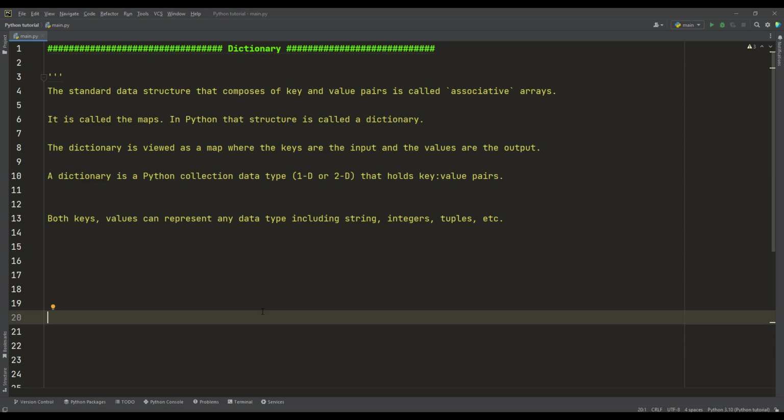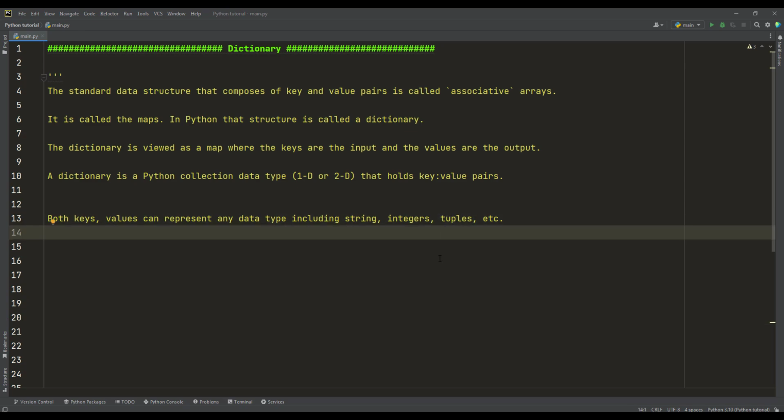We will discover later what I mean by a key as a tuple and a key as an integer, and we will see some cases that will allow me to use a tuple as a key, but a list will not be used as a key, and also the dictionary itself is not used as a key, for the sake of the unique identifier of the object. So far, we identified the dictionary is the data structure in Python that composes keys and values.